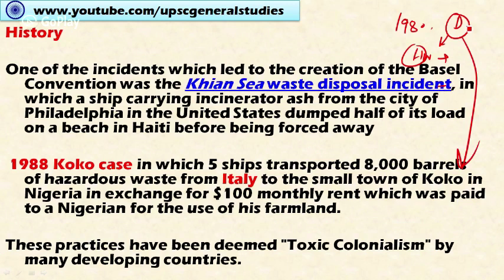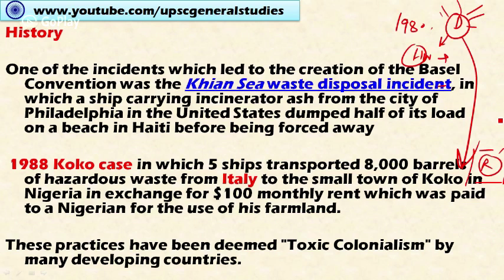Various corporations and organizations transported the hazardous waste to least developed countries because the regulation is very lax there. There is no regulation for hazardous waste in the developing countries and least developed countries.